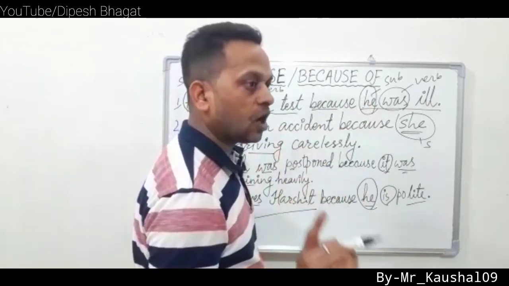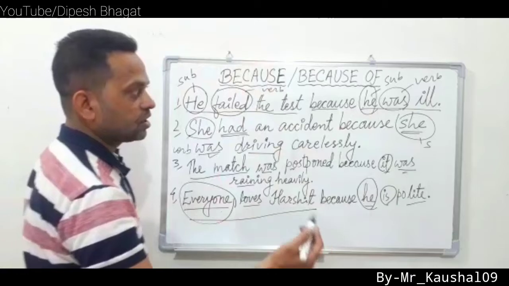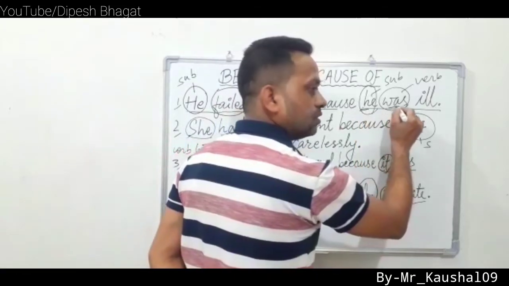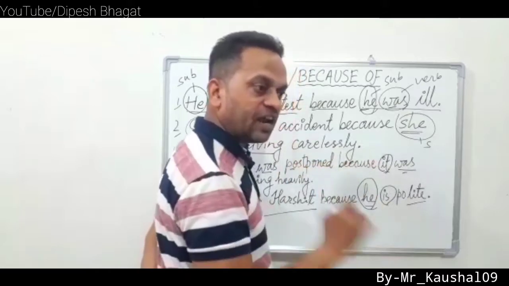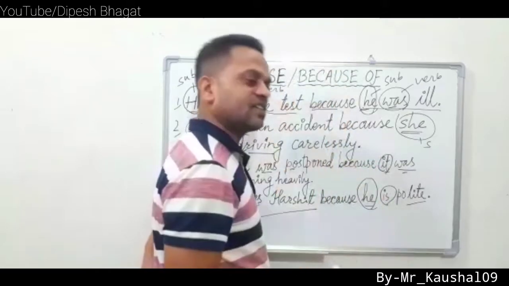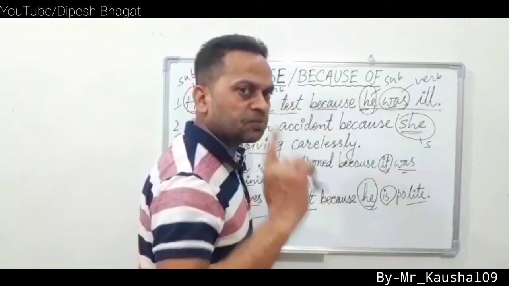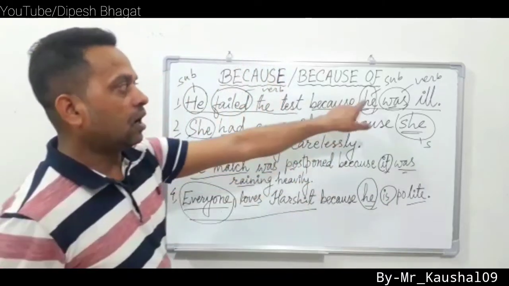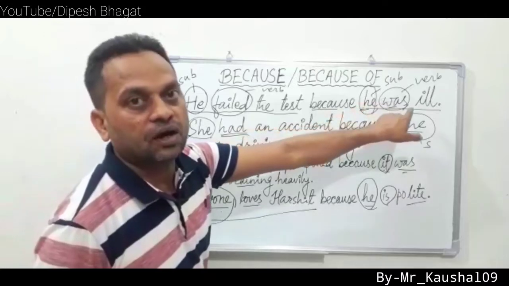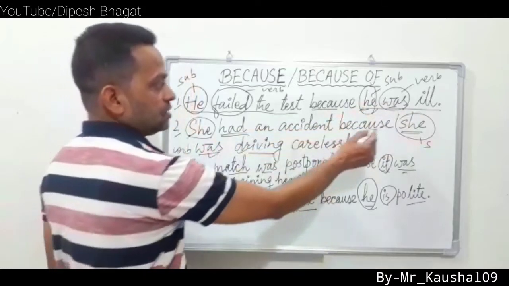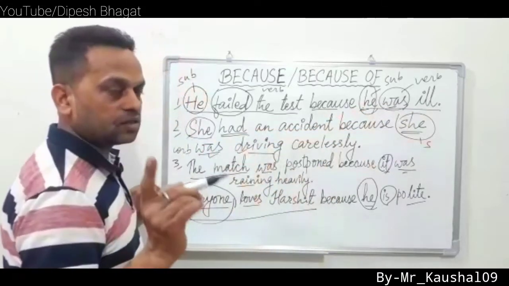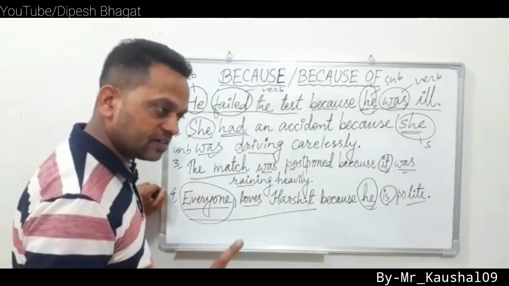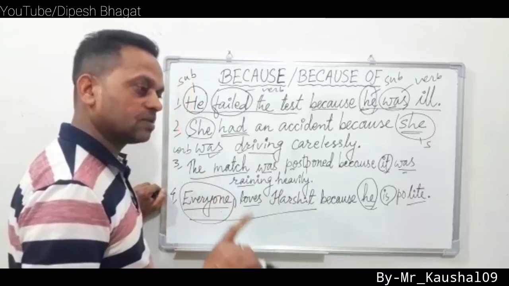A clause is a part of a sentence or a sentence itself that has a subject and a verb.